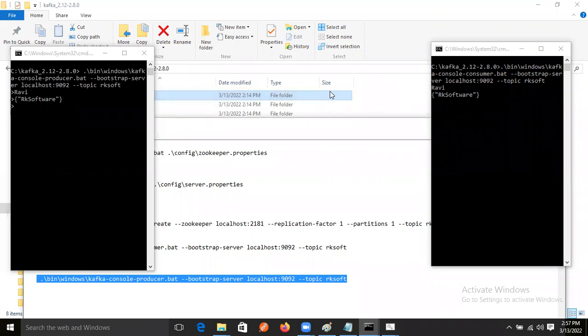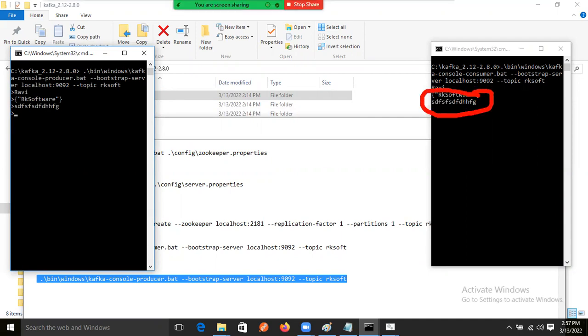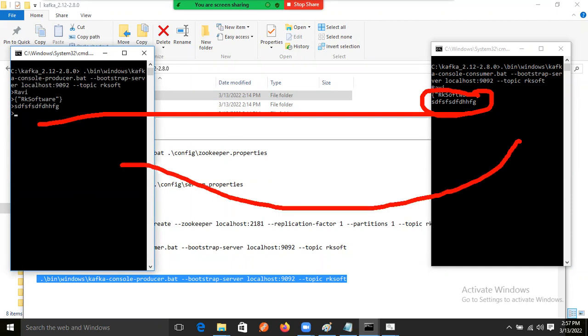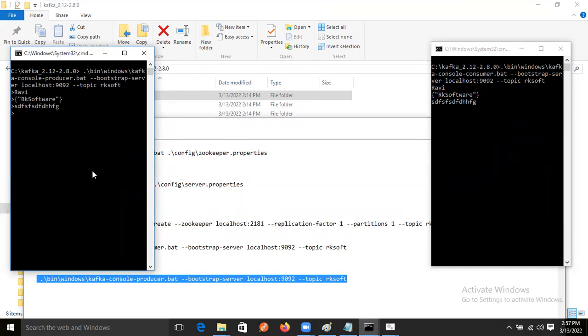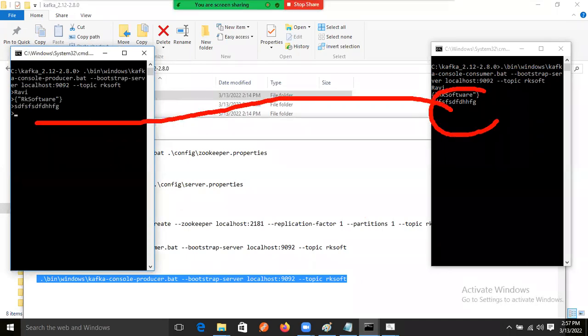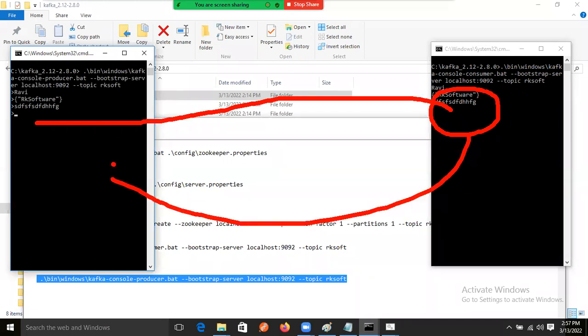Correct. Okay, guys. So now here, if you write or enter anything, what output will you get? Only the consumer receives it. The producer can send the data, but the consumer cannot send data back. There is no such possibility in MQs, guys. In Kafka, only one-way communication is there. Two-way communication is not there, right?